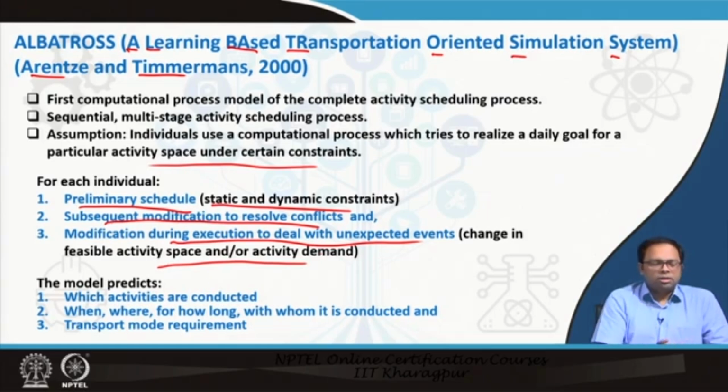then again some tours and all can be changed during the execution process. So, this model predicts which activities are conducted, when and where, for how long, with whom it is conducted: location choice, time of the day, how long is the activity period, and with whom, is it a joint activity or not. So, these are the decisions that are taken, and what is the final transport mode required to support this kind of activities.